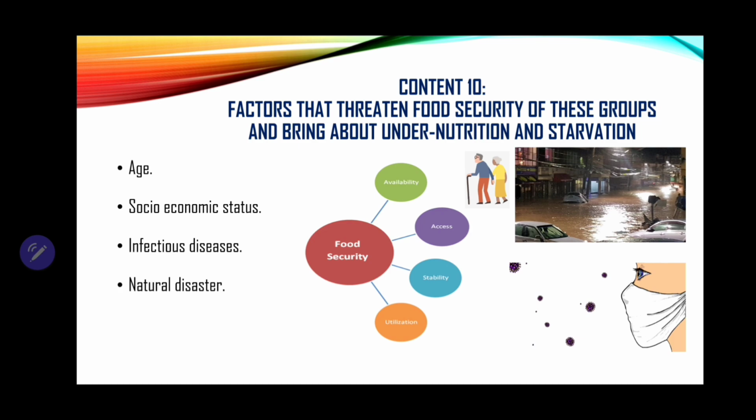Socioeconomic status, the word economic is referring to money. So people who are of a lower class or who are poverty stricken, for a better word, may not be able to afford certain types of food that are nutritious for them, right? As well as infectious diseases. And in recent times with corona, some people were sick, farmers were sick, so food production went down, food prices went up, all of that stuff. And of course, natural disasters such as hurricanes or drought can affect the production of produce.